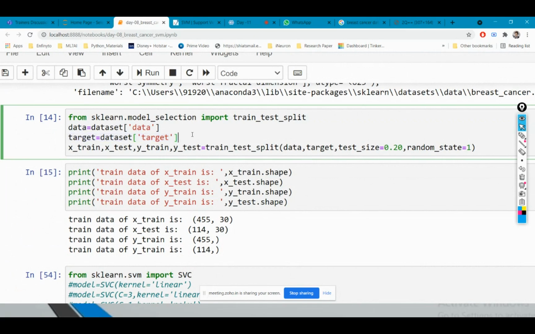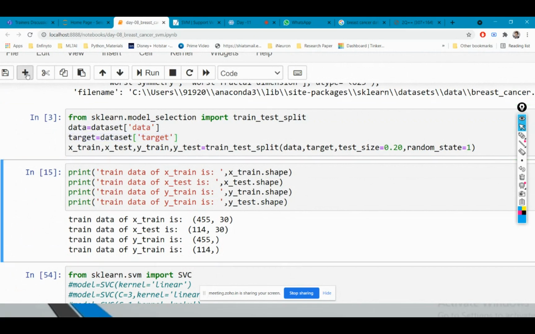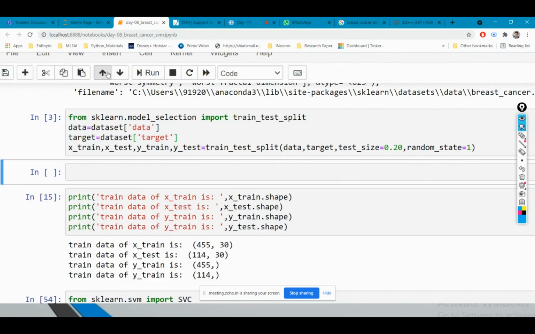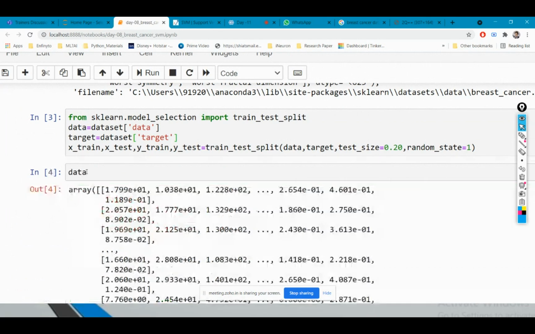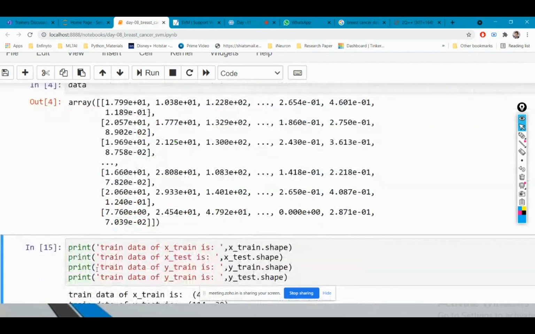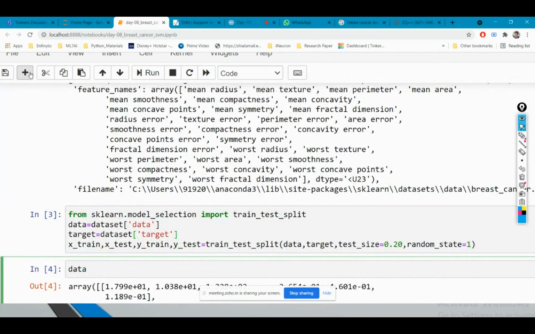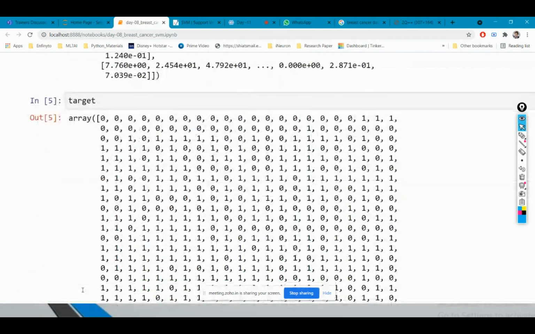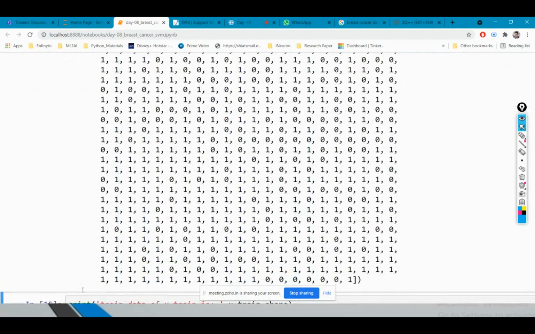Let me show you my data points. These are my data points, and these are my target points: 0, 1, 0, 1, 0, 1.